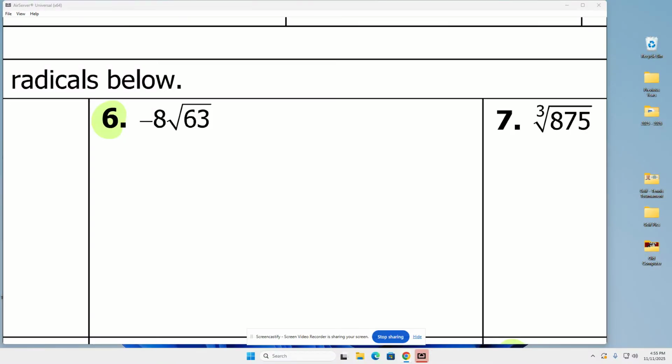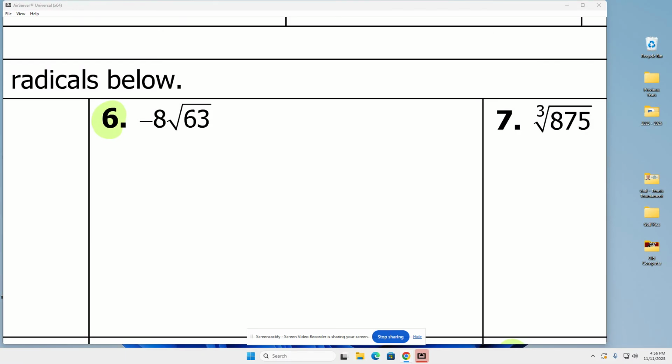So if I divide that by 2, so I can find the biggest perfect square that goes into it, you get 31.5. 31.5 is not on the list, but it's really just to show me, hey, where do you start? So if I look down my list of perfect squares, from 31.5 down, I start at 25.